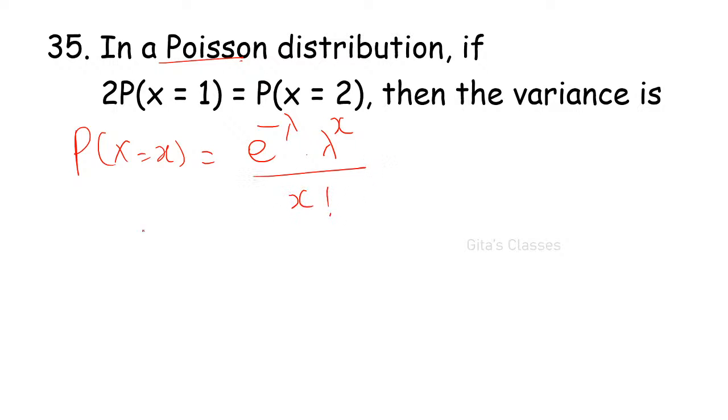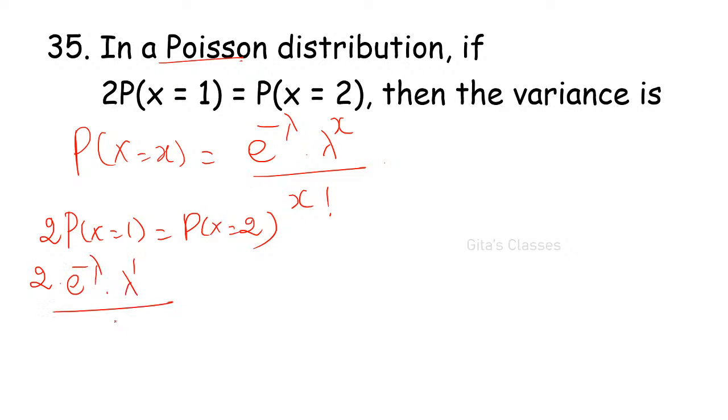So 2 into e power minus lambda, lambda power 1 by 1 factorial is equal to e power minus lambda, lambda squared by 2 factorial.